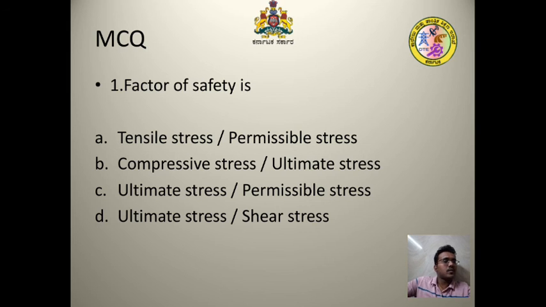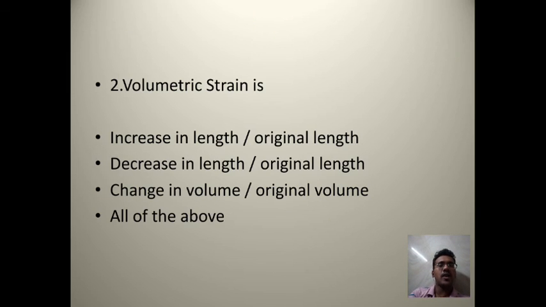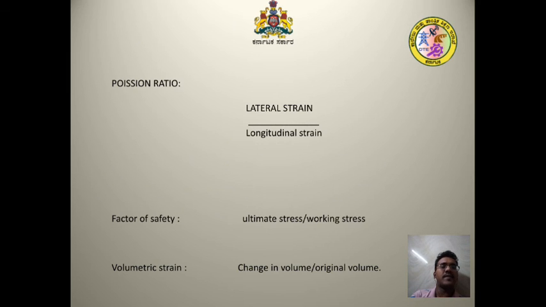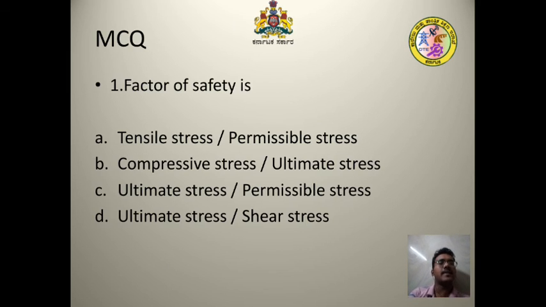Now the next content, we go for the multiple choice questions. Factor of safety is: Option A, tensile stress per permissible stress. Option B, compressive stress by ultimate stress. Option C, ultimate stress by permissible stress. Option D, ultimate stress by shear stress. We go for option C, ultimate stress by permissible stress. We know that factor of safety is ultimate stress by working stress.